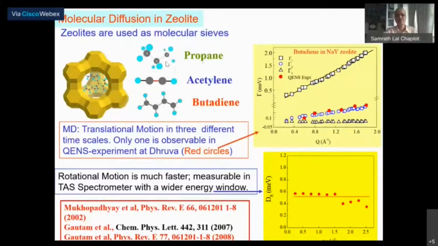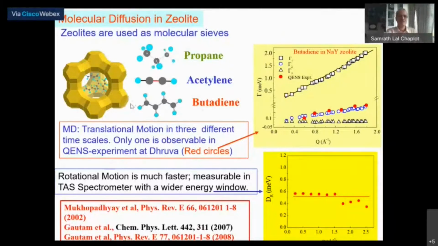So there is translational and rotational diffusion taking place. And so there has been a lot of interest to study the diffusion of a variety of organic guest molecules in these, and again there is a large variety of zeolite hosts available. Now, because of the complexity of the dynamics, we have to analyze it using molecular dynamics simulation. Detailed molecular dynamics simulations are often done.